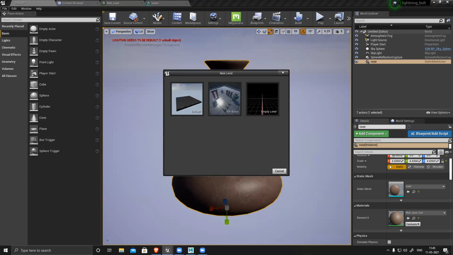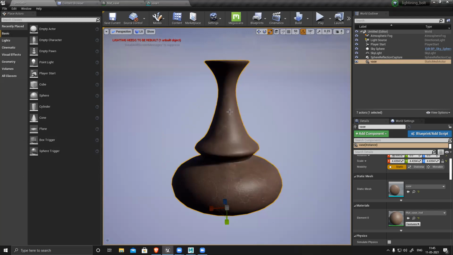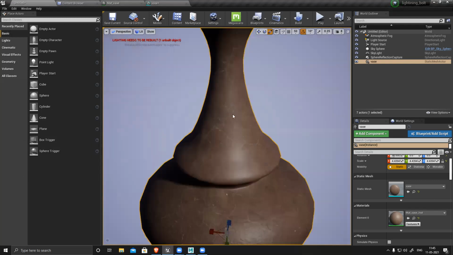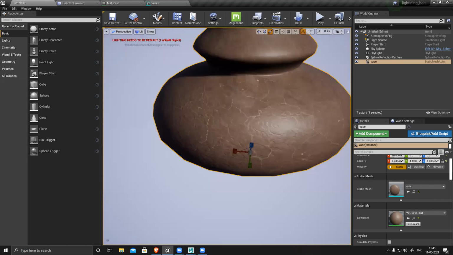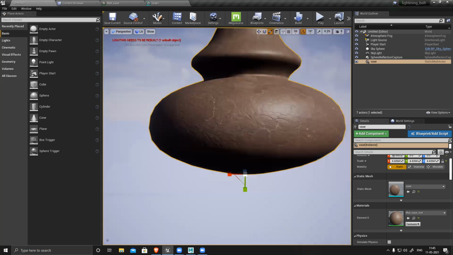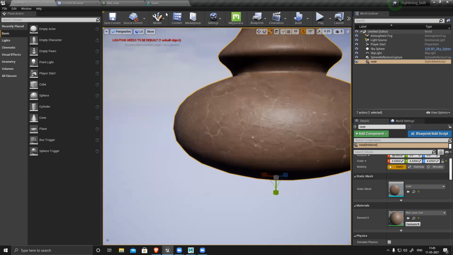Oh, now it's okay, fine. So you can see I have the normal information, but it's very light. I want to make it stronger. I could have baked ambient occlusion also, so I can get nice prominent detail here. So let's do that quickly.